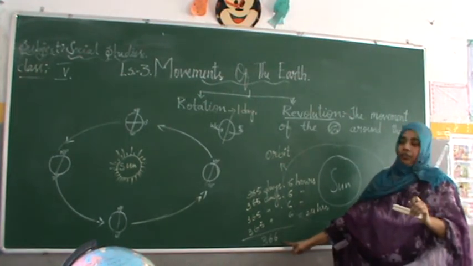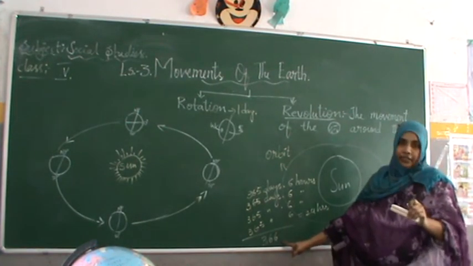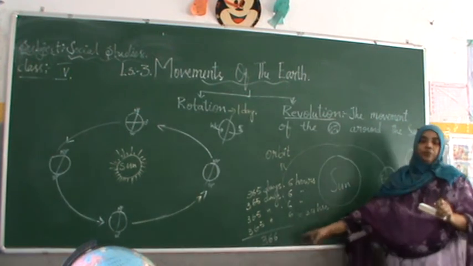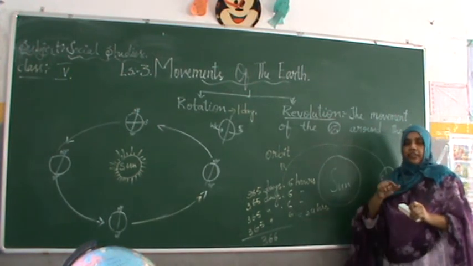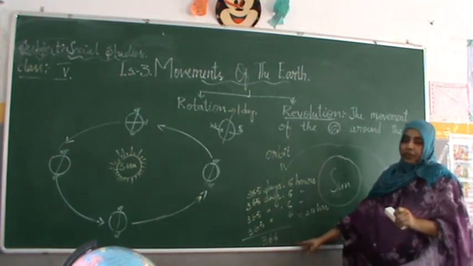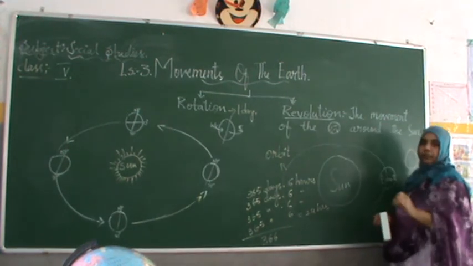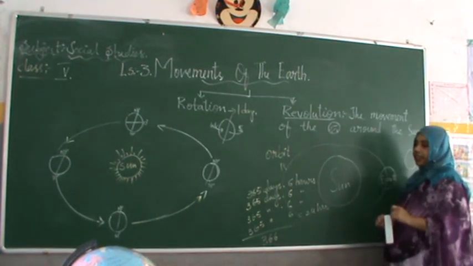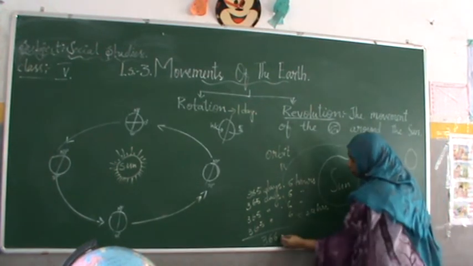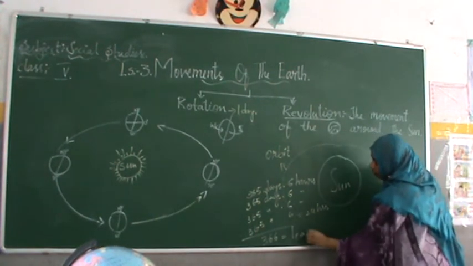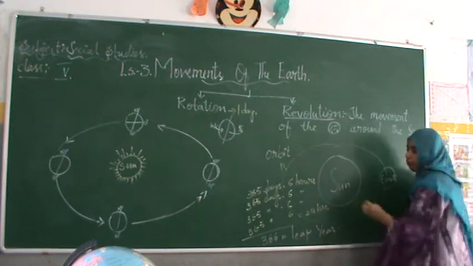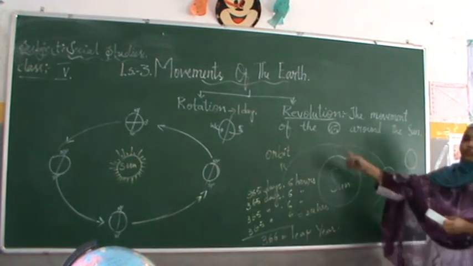Usually February will have 28 days, whereas in the leap year that 1 day is added. So in the February month we will find 29 days in the leap year. So that is a leap year. I hope you understood about the revolution of the earth.